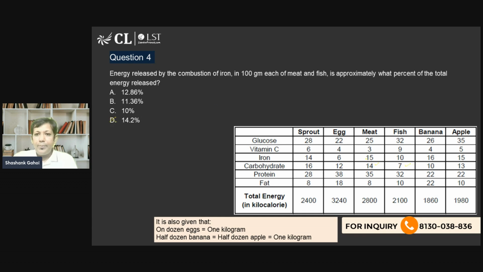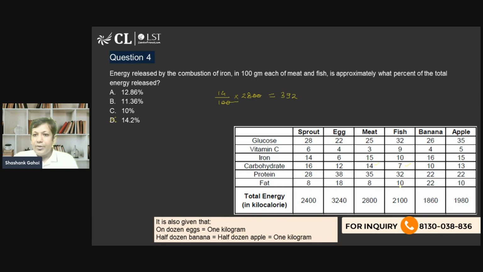Okay, and meat is generating how much? 14% of 2800. So 14 by 100 of 2800. That is going to be 14 into 14 is 196, 196 into 2 is 392.